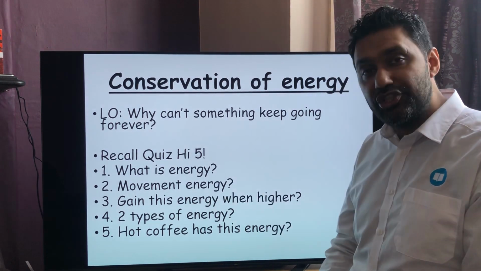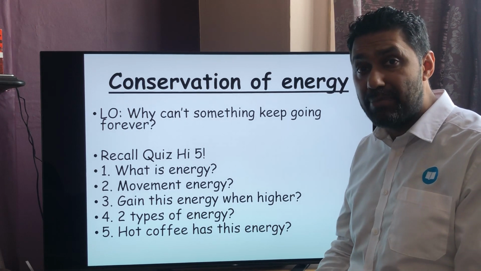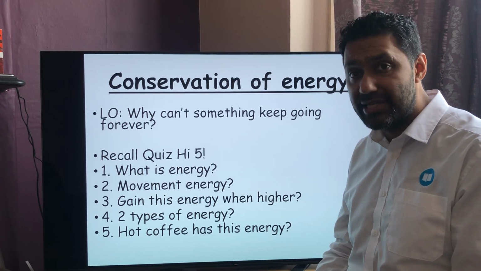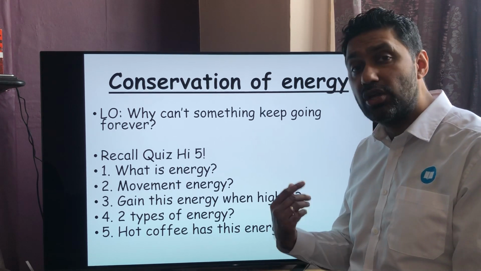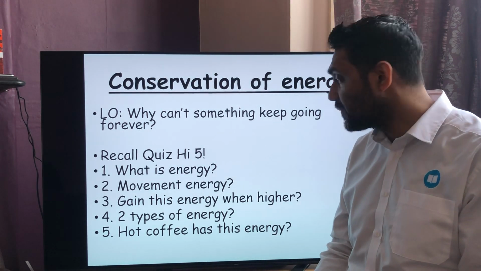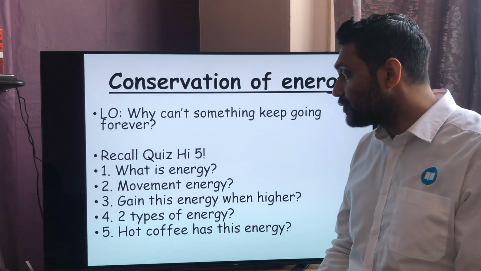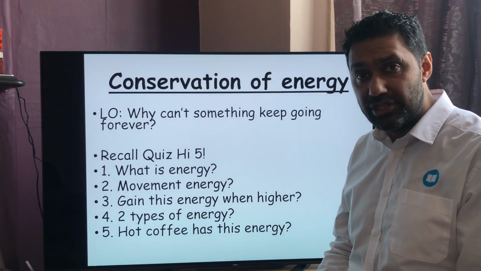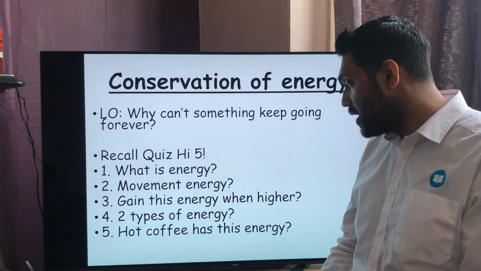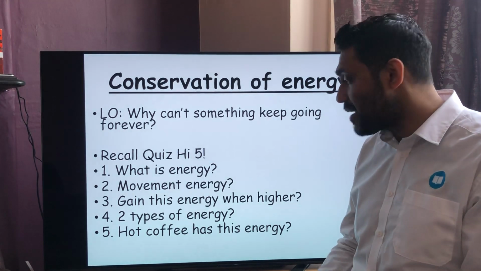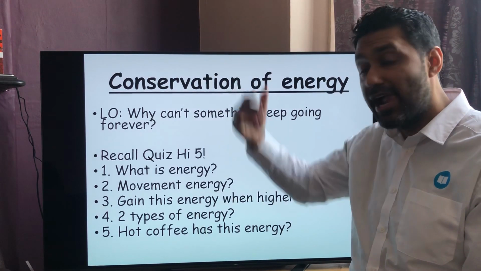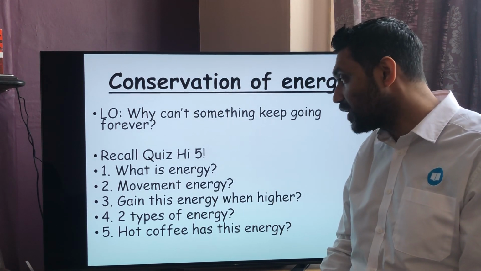So what is energy? The definition of energy is the ability to do work. That's the actual definition. So energy is the ability to do work, and it's also work done is equal to energy transferred. The correct word for movement energy is kinetic energy. So kinetic energy is also known as movement energy, if any object moves. If something gets higher and higher, the type of energy gained is gravitational potential energy. So if an object gets higher and higher and higher, it gets gravitational potential energy.